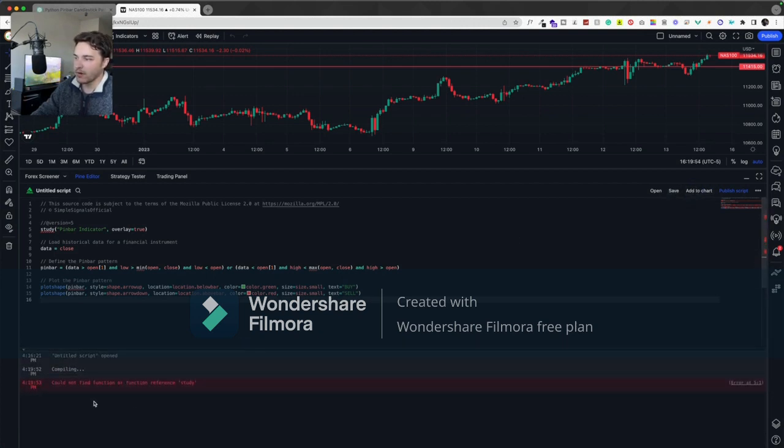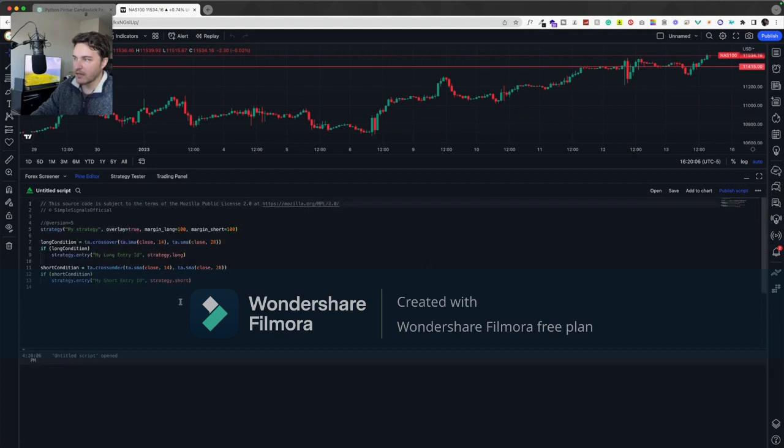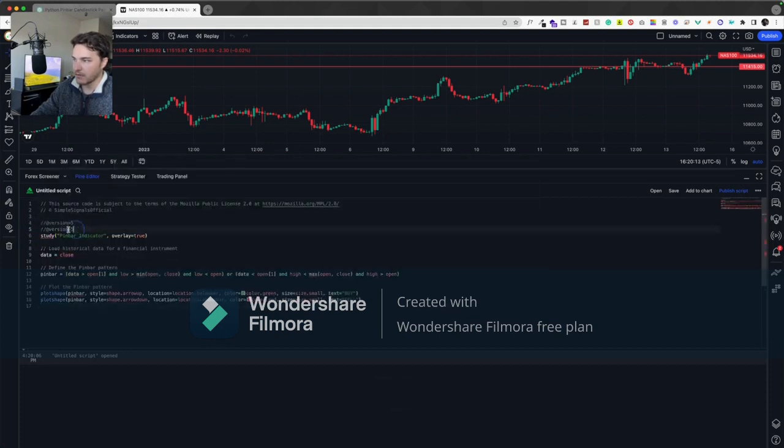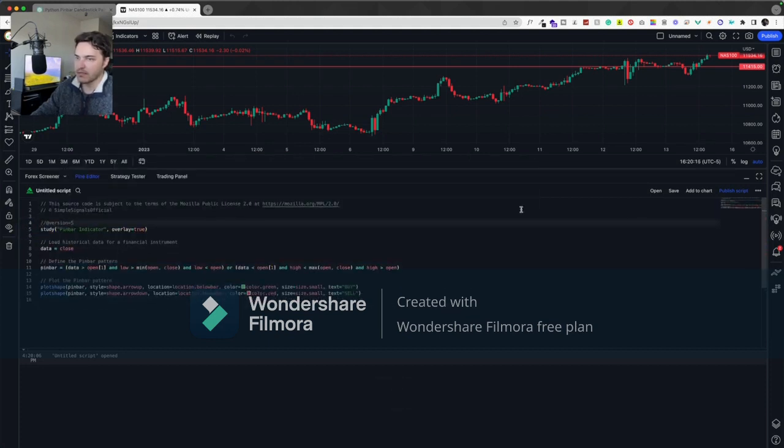So there was one issue: could not find function or function reference study, which is weird. So you know what? Let's click on open strategy. We're not going to save that. There we go. And let's just go ahead and replace it. Now let's see what happens. We're going to click add to chart. Same thing: could not find function or function reference study, which doesn't really make sense. So let's change this to indicator and let's see what happens.